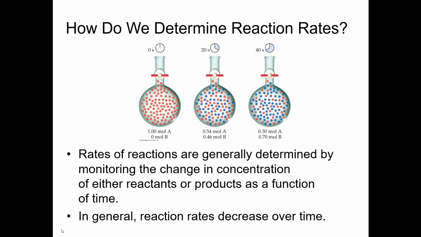We can think about this in terms of the balloon stomp. In the beginning there are a lot of kids and a lot of balloons, so they're going to get popped fairly quickly. As the game goes along, there are fewer balloons to be popped, and fewer kids to pop them. So you would expect the rate at which balloons get popped to go down with time, unless you're this girl.